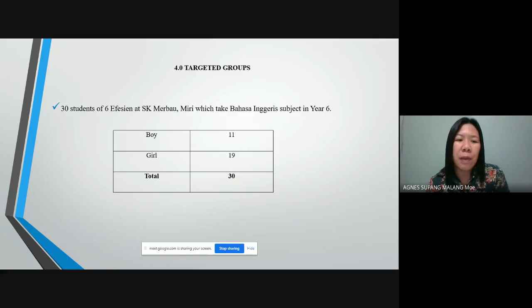Targeted groups. 30 students of 6th division at Eskemer Baumiri, which take Bahasa Inggris subject in year 6. They are the targeted groups for this action research. 11 students were boys and 19 students were girls. Total were 30 students. They were selected for this action research.